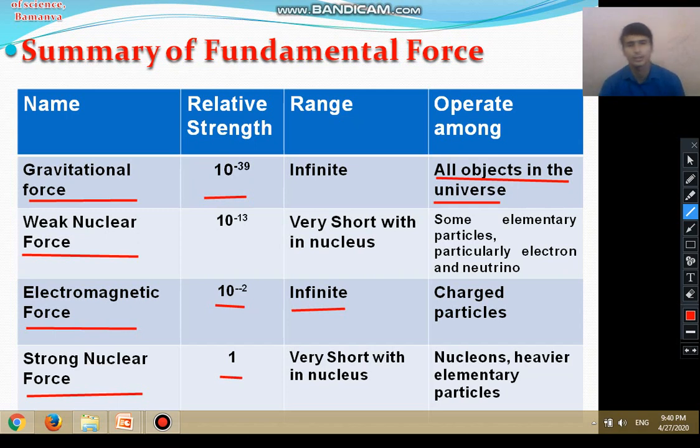Proton and neutron together are called nucleons. So these are the four different types of fundamental forces in nature, right? Here the forces are arranged in increasing order of their strength.